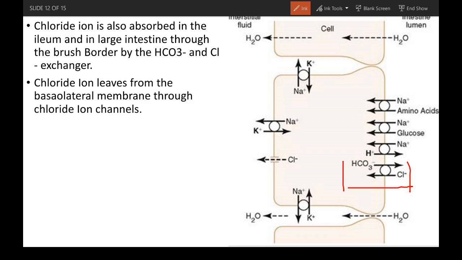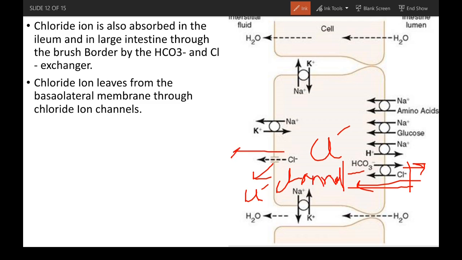So for each chloride ion, one bicarbonate ion is secreted outside. Right. So chloride ion leaves the basolateral membrane through chloride ion channels, and once the chloride ion gets inside and bicarbonate ion gets outside, this chloride ion, then this is a chloride channel. Through this chloride channel, this chloride gets into the interstitial fluid and gets out.